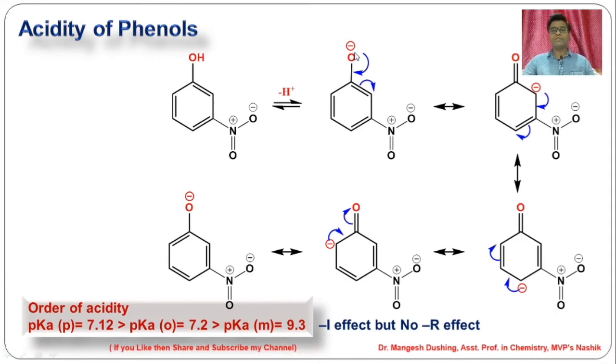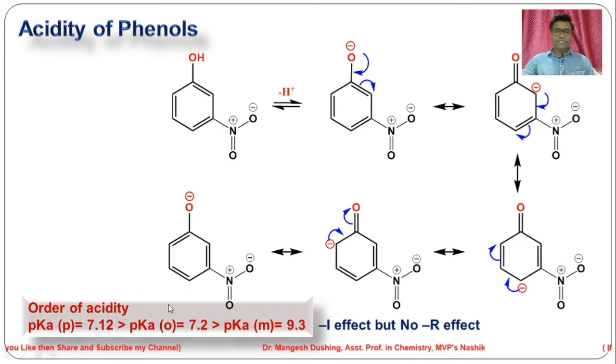So stabilization of this minus charge is only due to the minus I effect, not due to the minus R effect. While in case of para and ortho there is a minus R effect, and the nitro group is taking part in the resonance. That makes the pK value for metanitrophenol 9.3, which is a weaker acid compared to para and ortho. If you see para and ortho, para is more acidic than ortho.